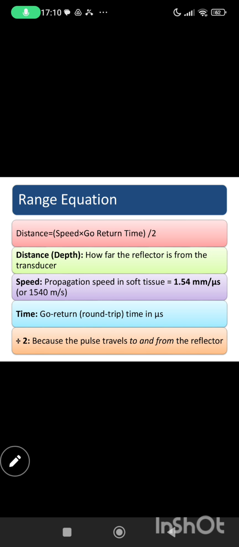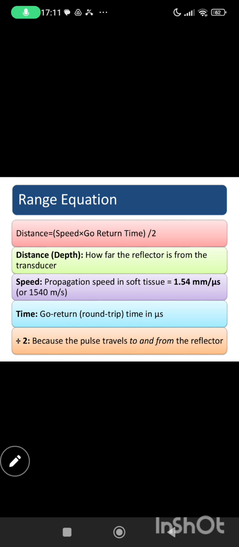Now, what is the range equation? Tasween, do you have any idea about it? I already know about the range equation. Basically, what we want to know from the range equation is the depth: the pulse is sent out and returned back to the transducer, but we want just one single distance, not go and return.